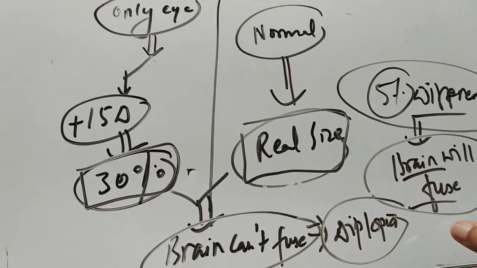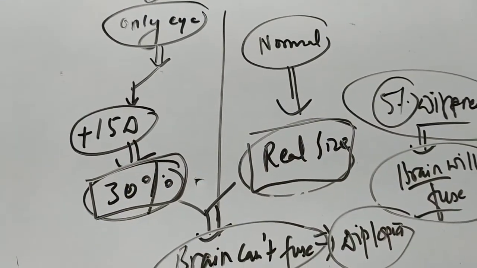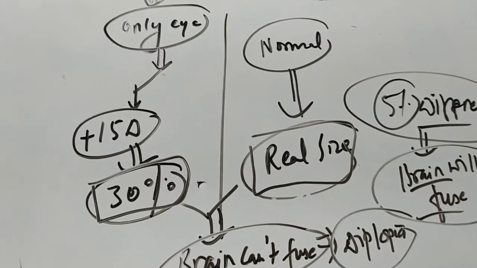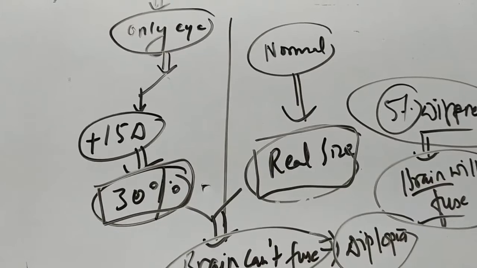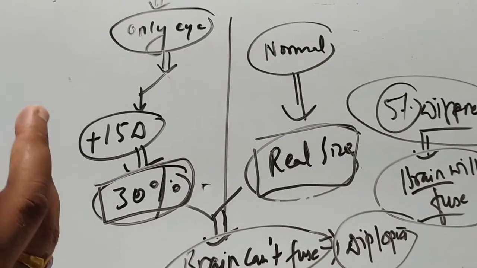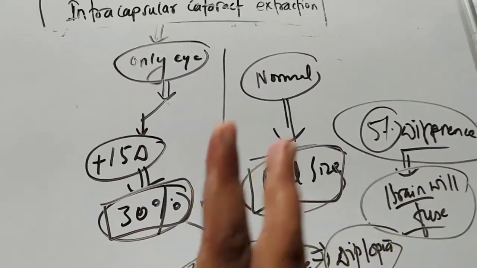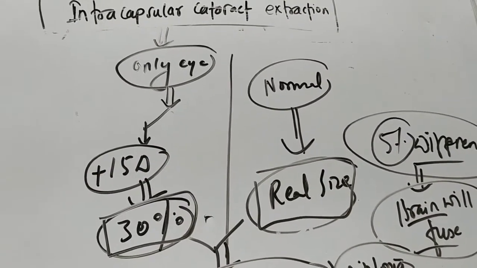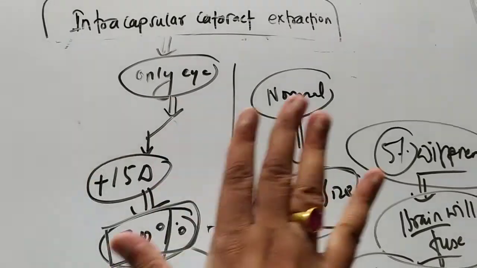Diplopia means double vision. Your two eyes are seeing two things differently, and there is such a difference between the two eyes that the brain cannot fuse the images. That is why there will be double vision. For every image there will be one large image and one small image. That kind of image will be present in the patient, and that is a very big disadvantage in case of intracapsular cataract extraction, and that is why this operation is not done nowadays.